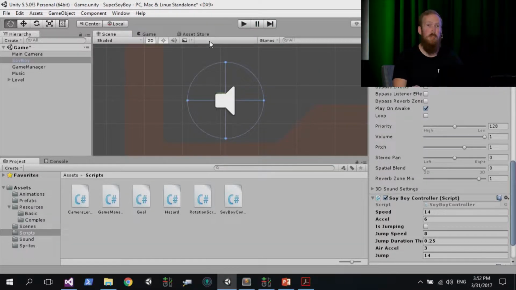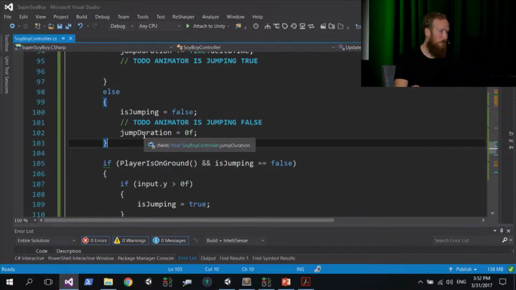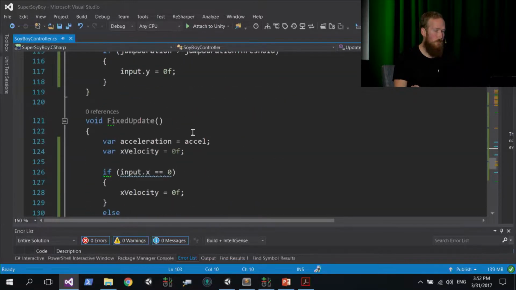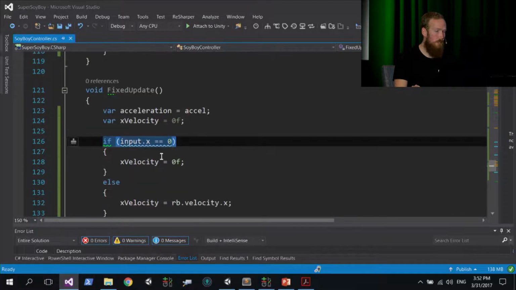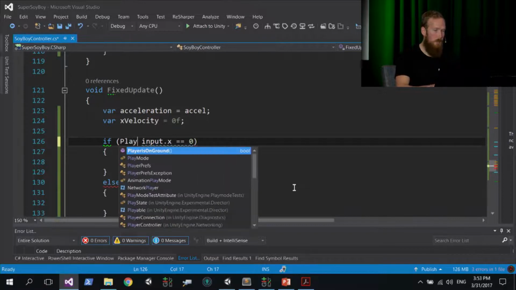And we're now going to do some air control. So let's switch back to our code. And to do that, we're going to go to our FixedUpdate method. And we're looking for this line here, about 3 lines into FixedUpdate, where it says if input.x equals 0. We're going to change that. Right at the beginning of that, we're going to say if, just add a space and say playerIsOnGround.